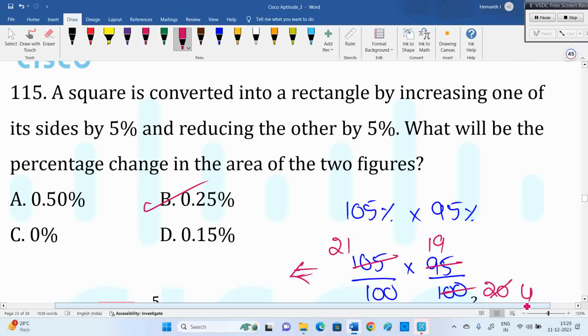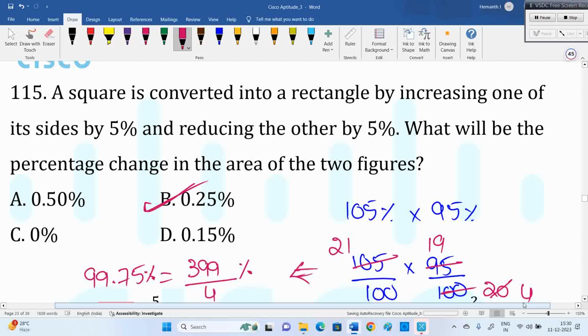What did you get totally? 399 divided by 4. Because it is divided by 100, I will convert into percentage. 399 by 4 is 99.75%. How much less? That's the option. Option B because of that.